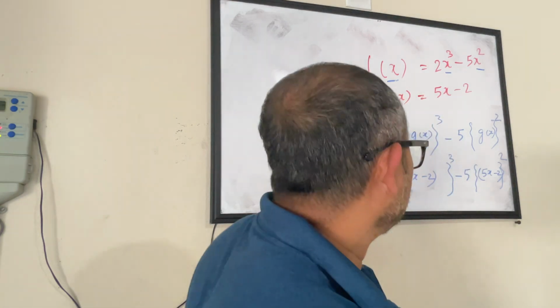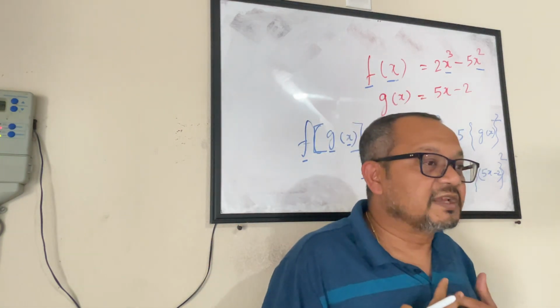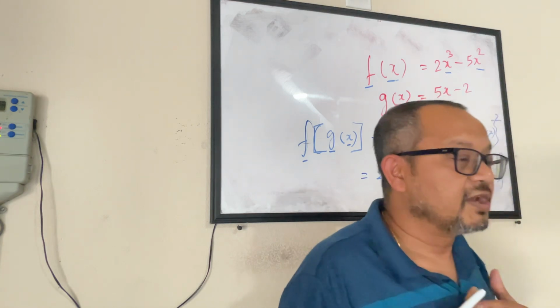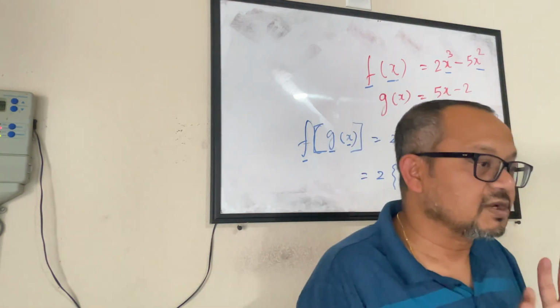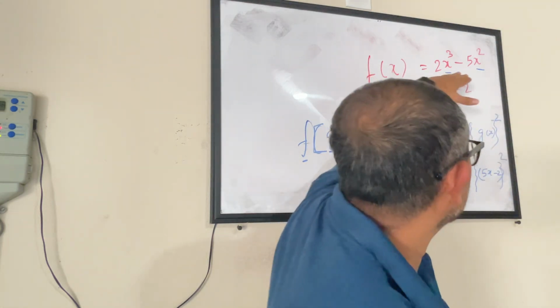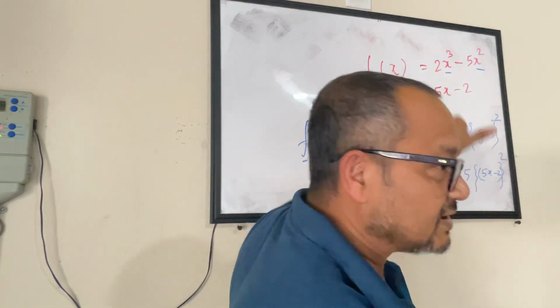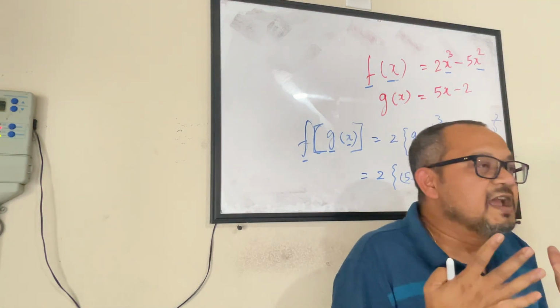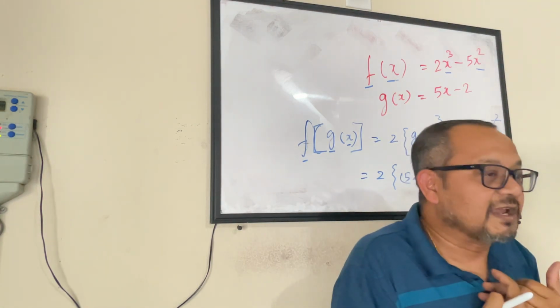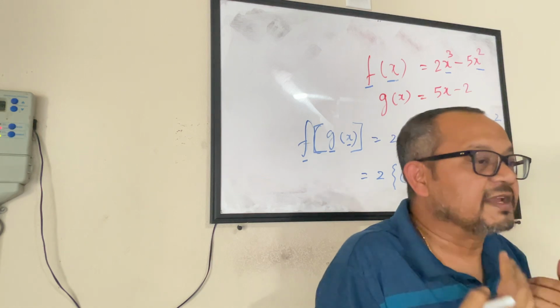Even if somebody says composite function or function, the only thing we have to keep in mind is that a function is nothing but a relationship. It says function of x. Let's say my saving is a function of my salary, meaning if I get more salary I can save more.